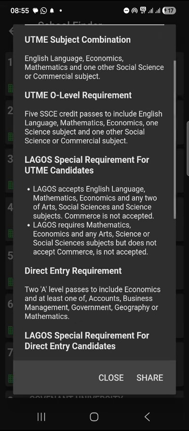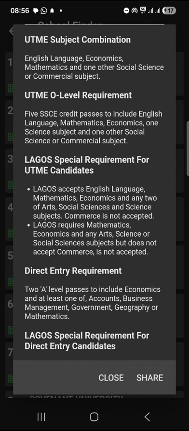But there are times that each school will now give you their own specific requirement. That is, aside the generic one, this is now what UNILAG want for their own candidate. Now, look at it. Lagos accept English language, mathematics, economics, and any two of art, social science, and science. That means Lagos accept for their O level, right?